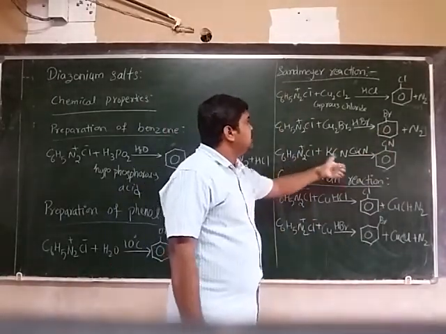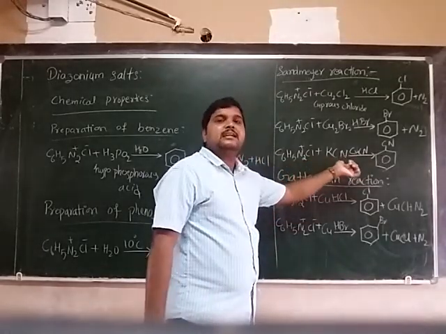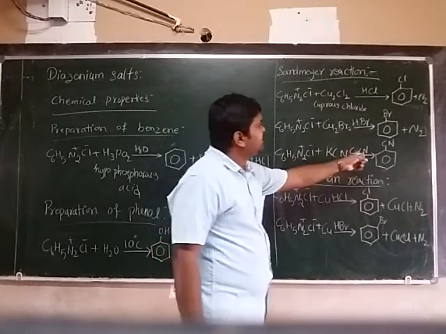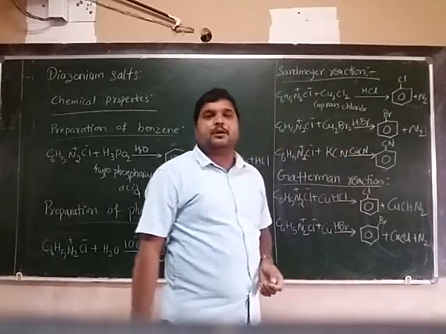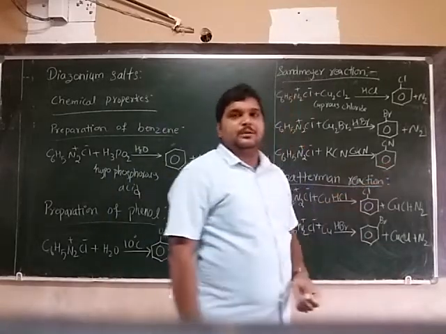Next, come to the cyanobenzene preparation. Generally, diazonium chloride reacts with potassium cyanide and copper cyanide. You will get cyanobenzene.